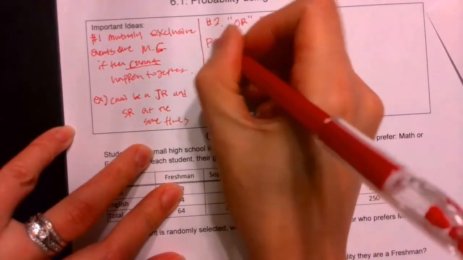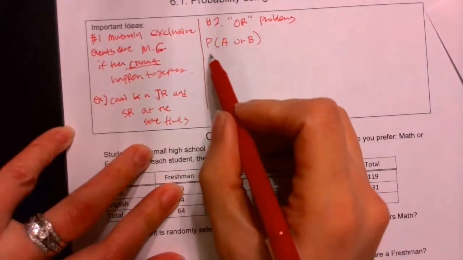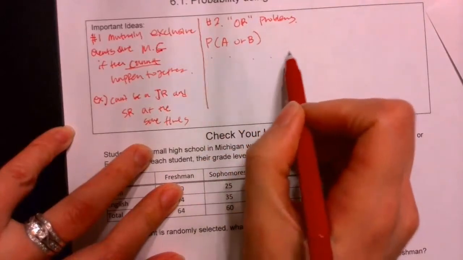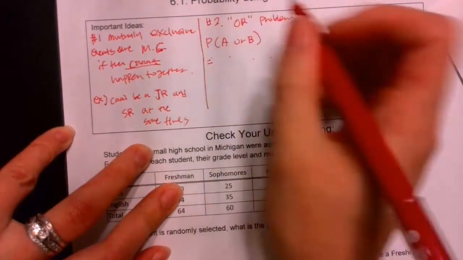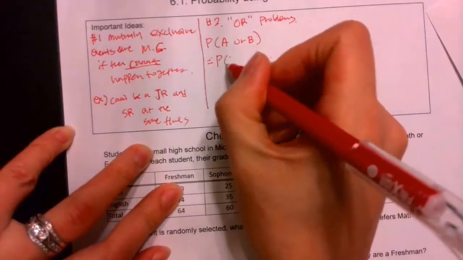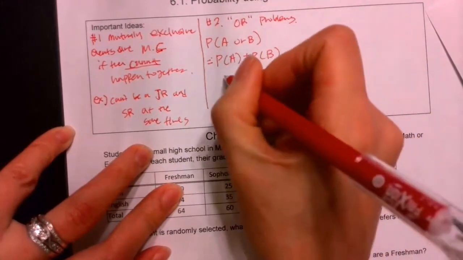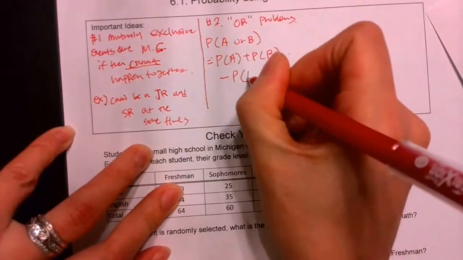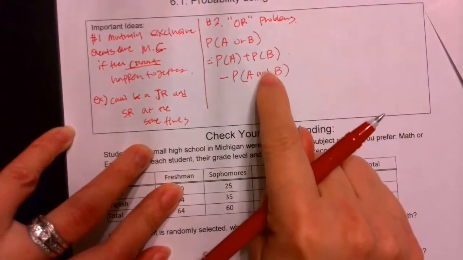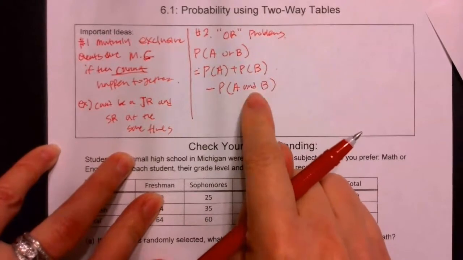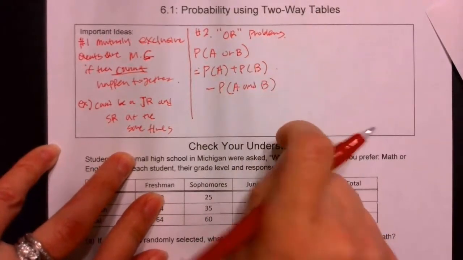Okay, so probability of A or B. In the previous lesson, it was what? Probability of A plus probability of B. However, you know how we said it's going to be harder? How is it going to be? It's going to be probability of A plus probability of B, which is the same as the previous one, but you're going to subtract probability of A and B. So what does that mean? If it happens to have the same overlapped area, you're going to subtract after you add each event.